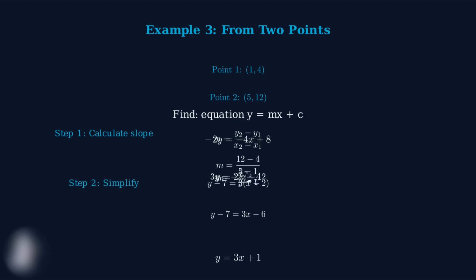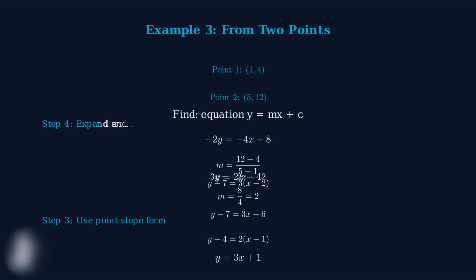Step 2. We simplify the calculation. 12 minus 4 equals 8, and 5 minus 1 equals 4. Therefore, m equals 8 divided by 4, which equals 2. Step 3. Now we use the point-slope form with our calculated slope and either point. Using point 1, 4, we get y minus 4 equals 2 times x minus 1.